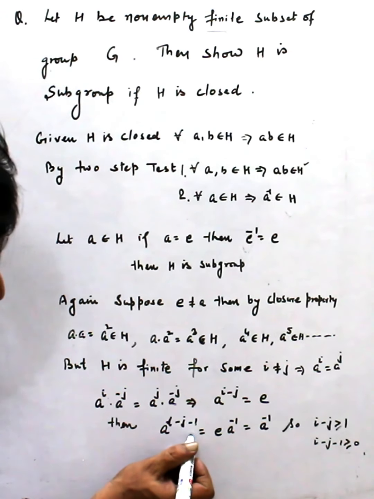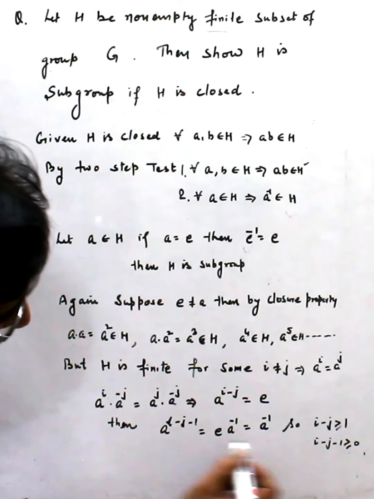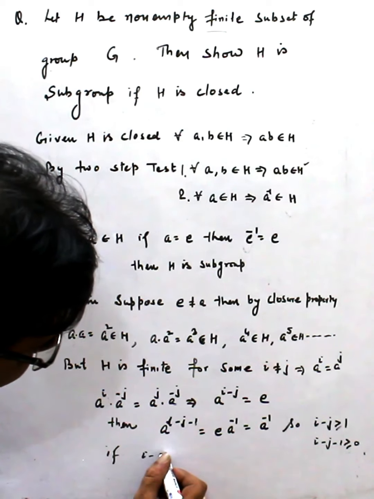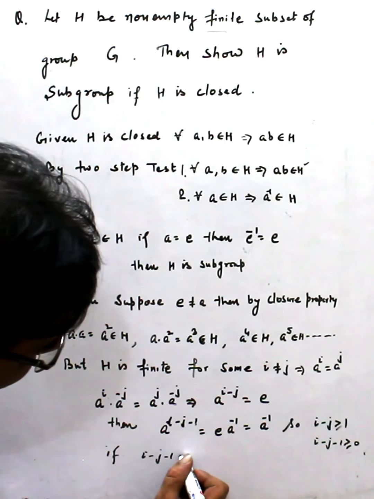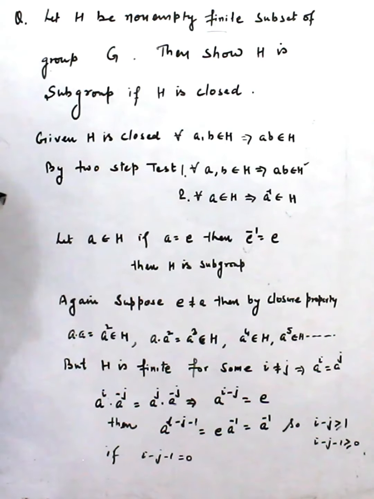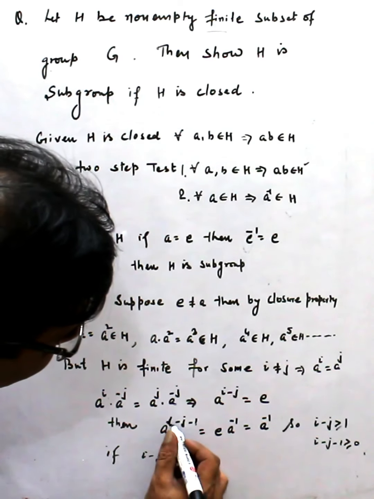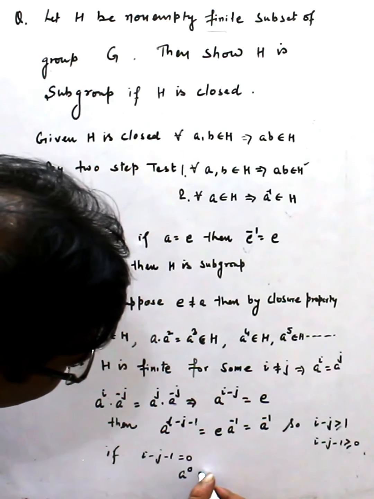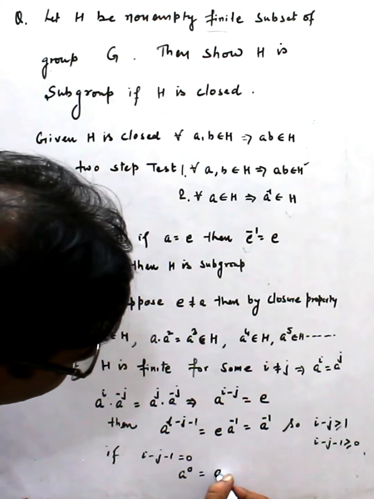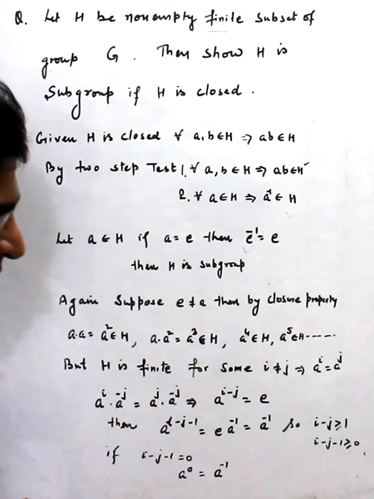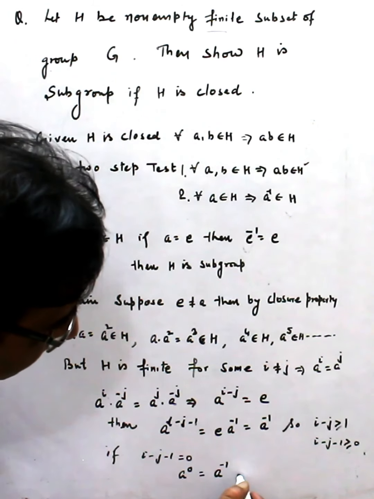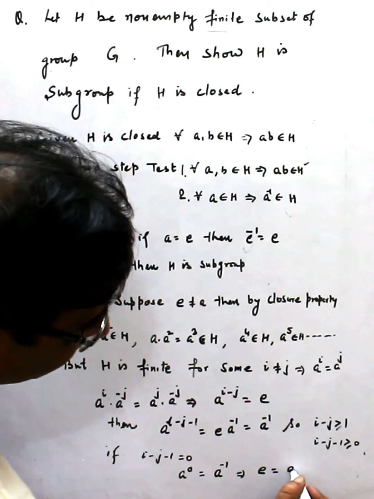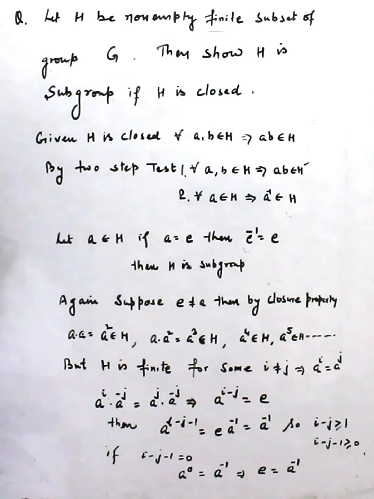So if i minus j minus 1 is 0, then a raised to 0 is equal to a^(-1), and this becomes identity equal to a^(-1).